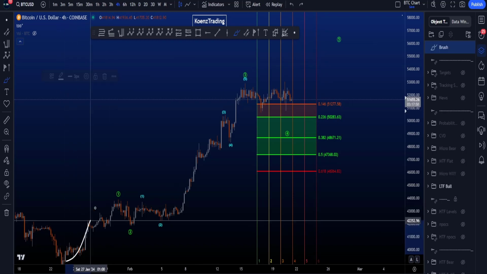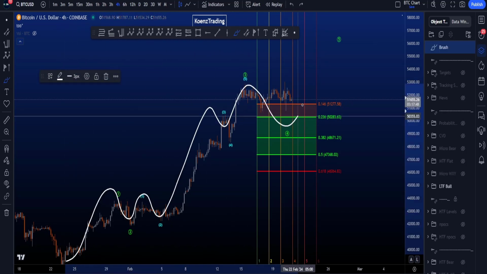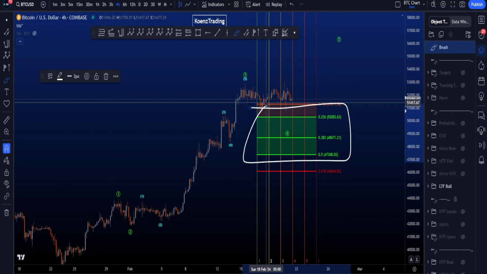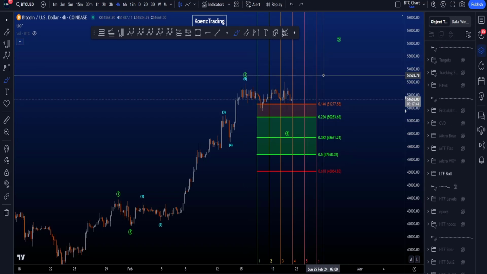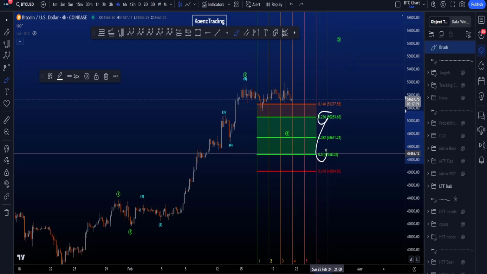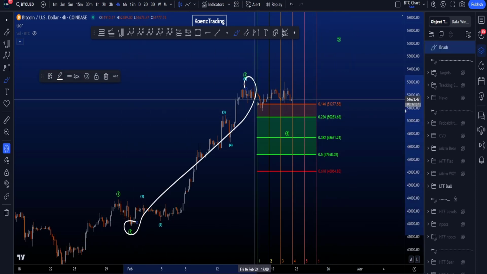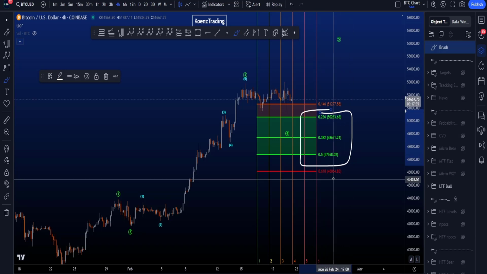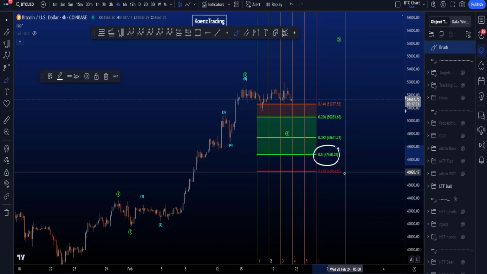Starting with the bullish scenario on the 4-hour chart, where we're looking for an impulse to the upside, this wave 4 to finish before then one more wave 5 to the upside. A common target area for this wave 4 is the green box here between the 0.236 and the 0.5, taken from the low to the high 3, giving you a target area between 50.3k and 47.3k.